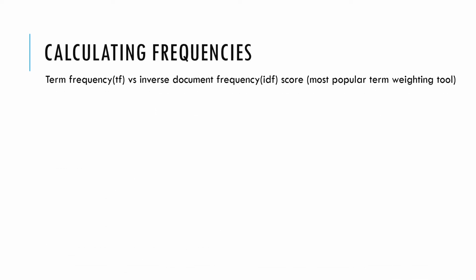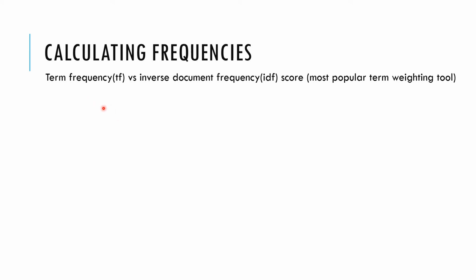So calculating frequency, how do we calculate? There are various ways, but the most famous one is known as term frequency versus inverse document frequency, the TF-IDF score. It's the most popular one. How to do it? This is the formula. TF-IDF is calculated like this. The first term is your term frequency, and the second is inverse document frequency.